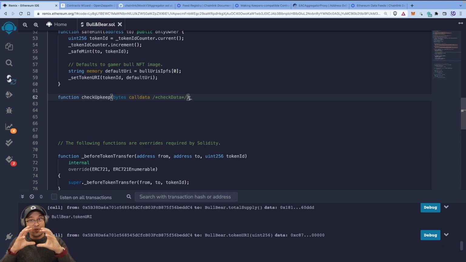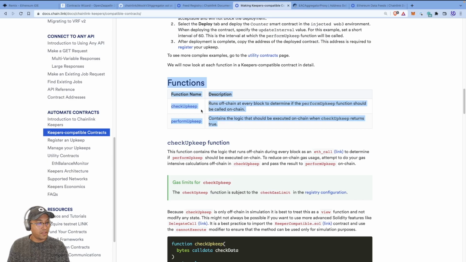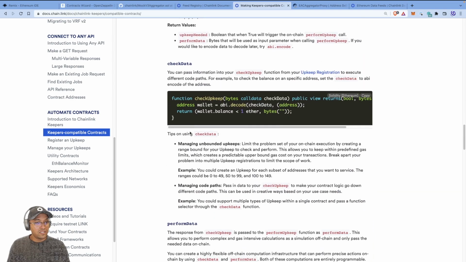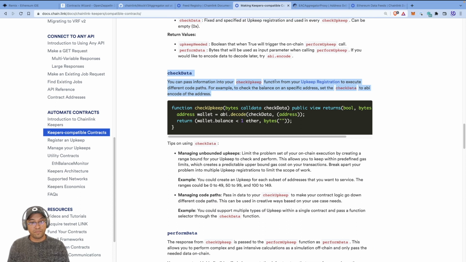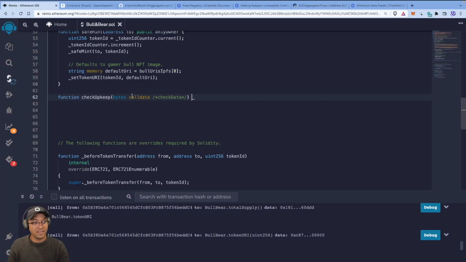You can arrange for that registration of this upkeep to send it a certain kind of data, right? Bytes basically that you can send it as input data. And the documentation, if you look at it here, talks about check data. You can pass information into your check upkeep from your upkeep registration, right? So that's what I'm talking about, that you can actually pass some data in here, and that's this data that gets passed in here. We don't really need that for what we're doing, so I'm just going to comment that bit out.